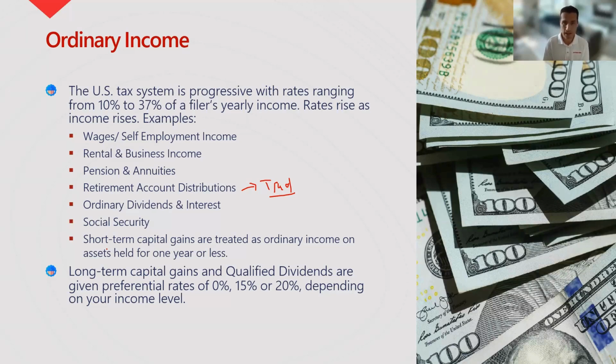Now, this doesn't apply to assets that you sell inside retirement plans, right? All retirement plans that are traditional are treated as ordinary income on the withdrawal, not when you sell assets inside that account. So this only applies to essentially non-retirement assets, assets held outside of a retirement vehicle. And generally speaking, we're going to see a preferential tax treatment of around 15% on assets that we held for longer than a year.